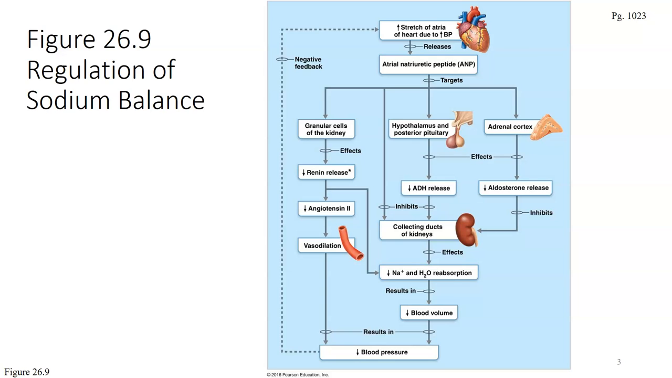The influence of atrial natriuretic peptide, or ANP. ANP is released by atrial cells in the heart in response to stretch caused by an increased blood pressure. The effects are a decrease in blood pressure and blood volume, which inhibits antidiuretic hormone, renin, and aldosterone production, and increases the excretion of sodium and water. It also promotes vasodilation directly, and also by decreasing the production of angiotensin II.